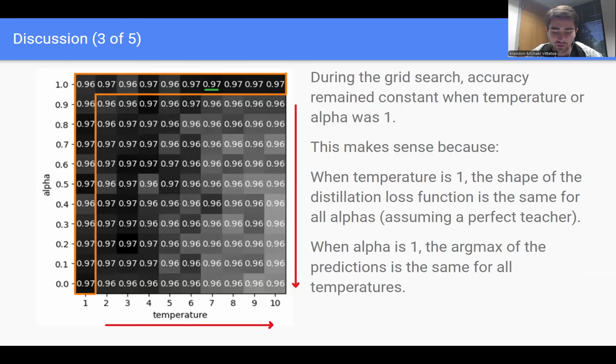And finally, during the grid search, the accuracy was roughly constant when the temperature or alpha was 1. And this makes sense because when the temperature is 1, the shape of the distillation loss function is the same for all alphas. And when alpha is 1, the argmax of the student predictions is the same for all temperatures.